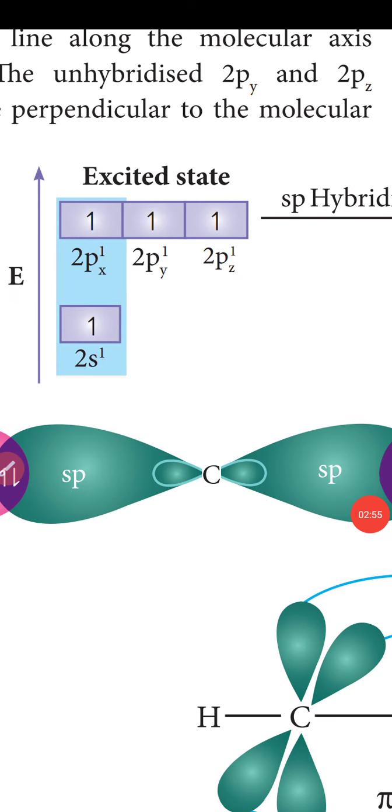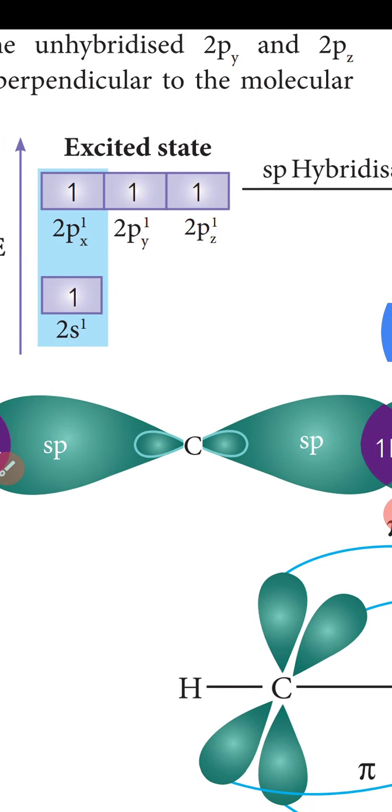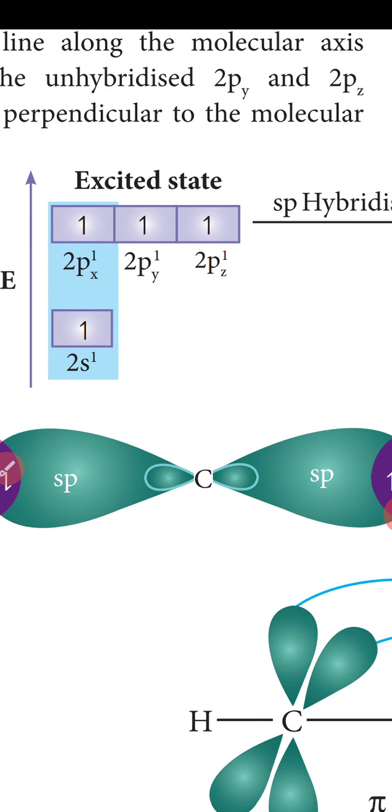Bonding in acetylene. Similar to ethylene, the bonding in acetylene can also be explained using the hybridization concept. The molecular formula of acetylene is C2H2. The electronic configuration of the valence shell of carbon in the ground state is helium 2s2, 2px1, 2py1, 2pz0. To satisfy the valency of carbon, promote an electron from the 2s orbital to the 2pz orbital in the excited state.